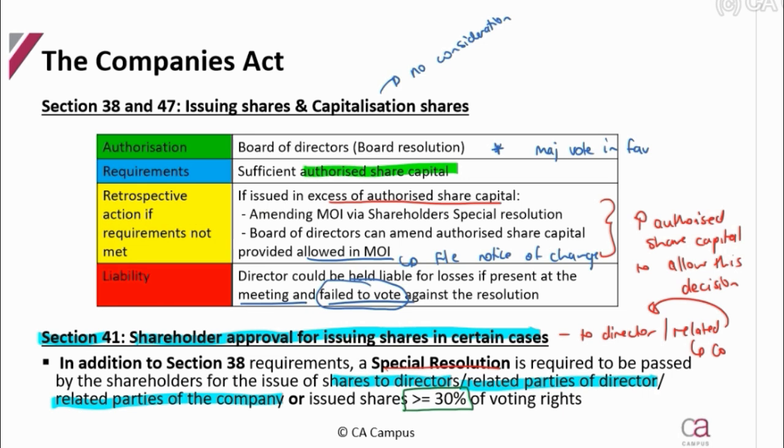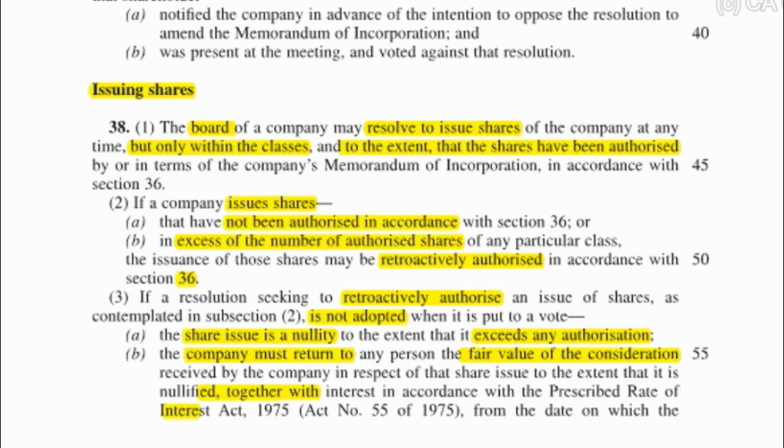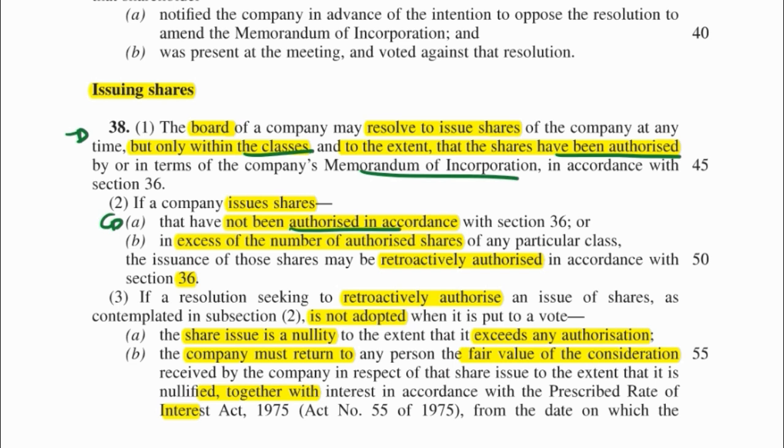Okay, let's quickly go have a look at section 38. So here it is. It says, the board may resolve to issue shares at any time, but only within the classes and to the extent that the shares have been authorized by the MOI. Okay, so they're in the Memorandum of Incorporation of authorized shares. It does, however, say if a company issues shares that have not been authorized, so ultimately they would be in excess of the authorized share capital, it can be retrospectively authorized.